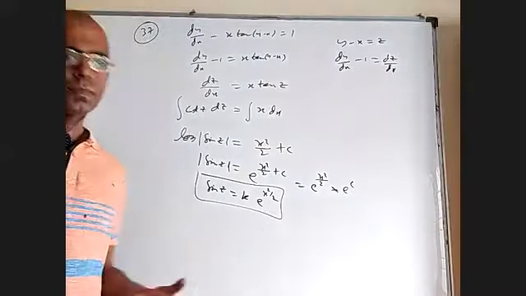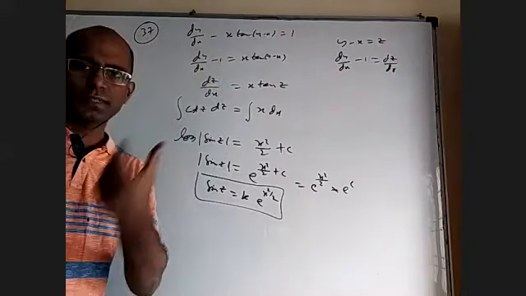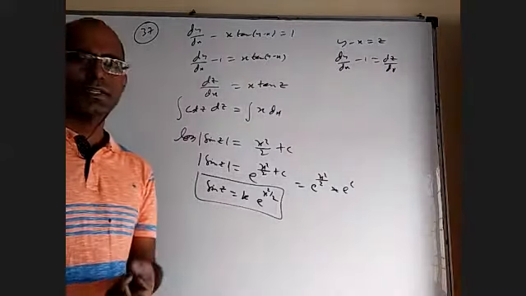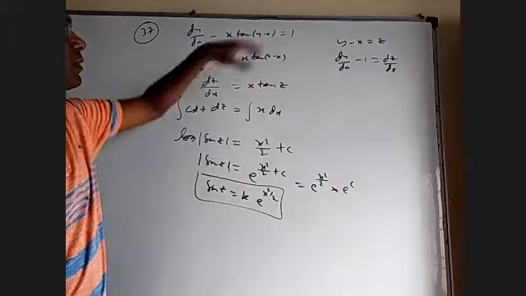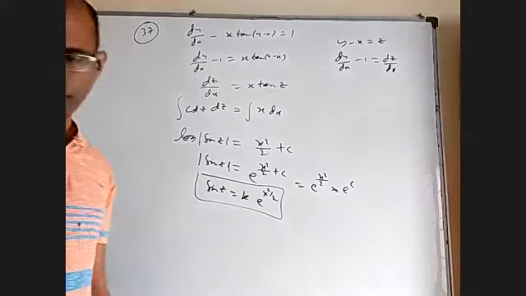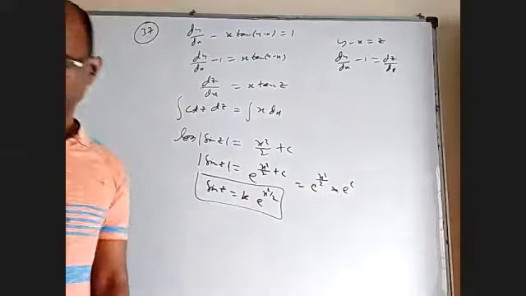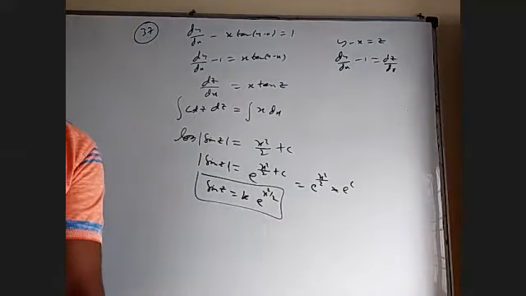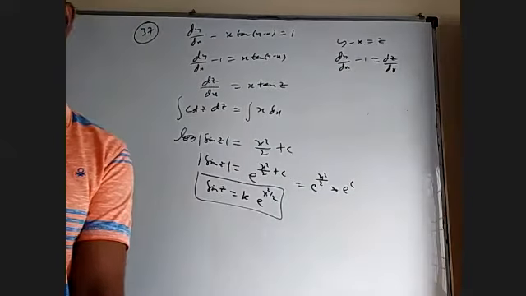Okay, so we have seen the variable separable method, and then within that a slightly different model where somewhere you take x plus y as z, or y minus x as z, or 2x plus dy something as z, where it is not directly variable separable. After taking something as z, it is variable separable in z and x. So we'll do the rest of the odd numbers. There is no new model, just a variety of questions only. That's all.